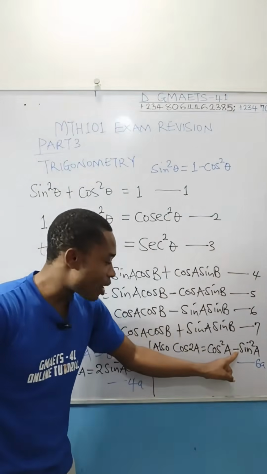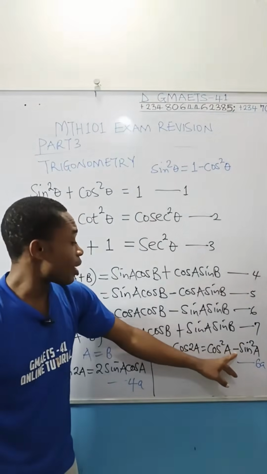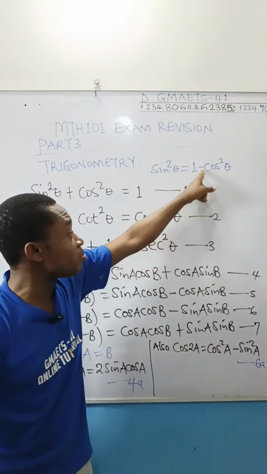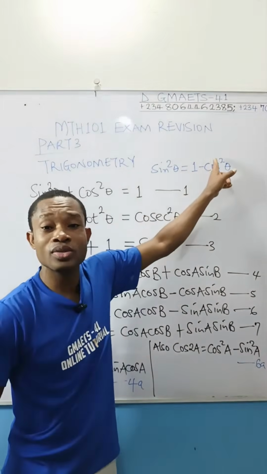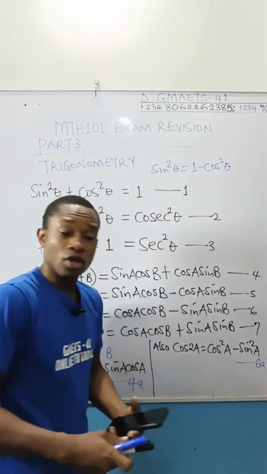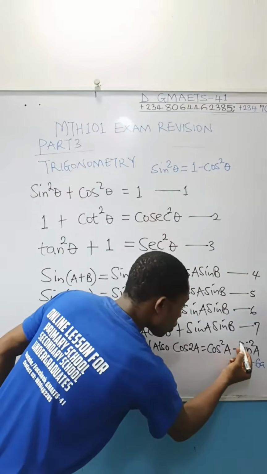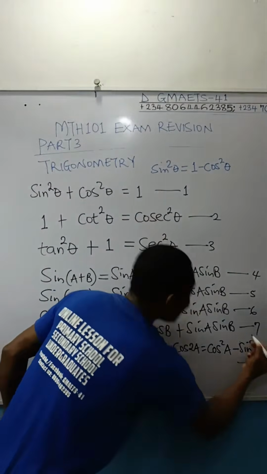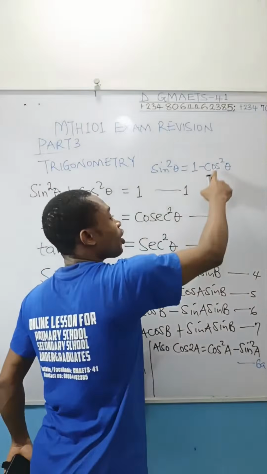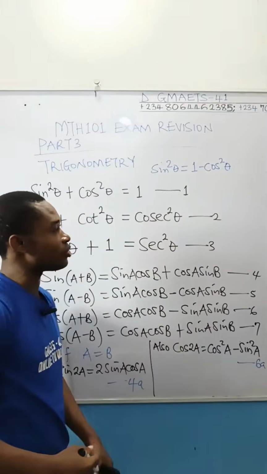You notice that this minus will affect this one, you're going to get minus 1. And this minus is going to affect this minus cos squared A, to change it to plus. You can do the substitution there, please, no time. Remove this sin squared A and fix 1 minus cos squared A. You know that theta is A. You can use any symbol to represent your angle.